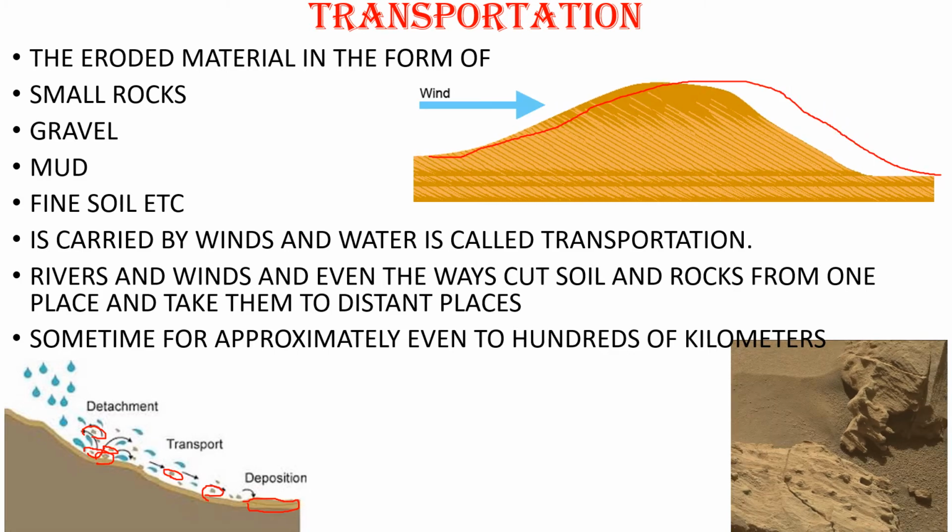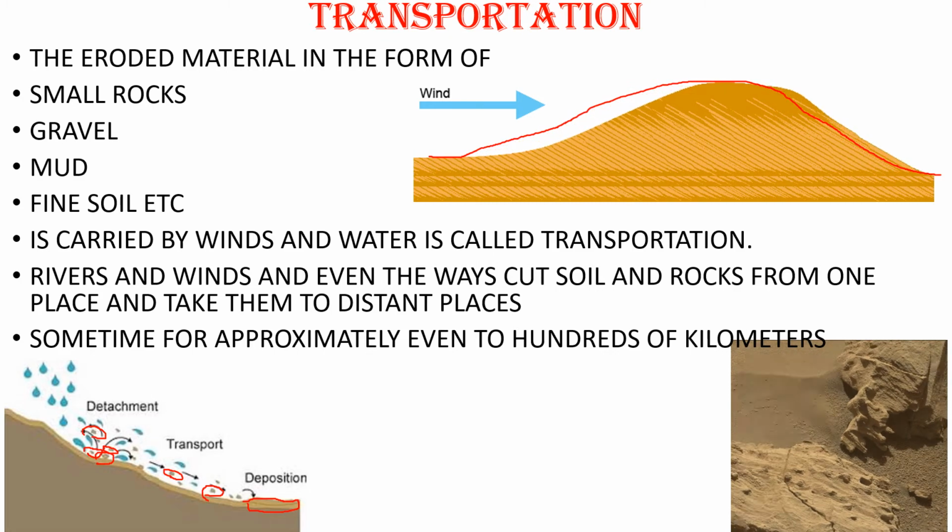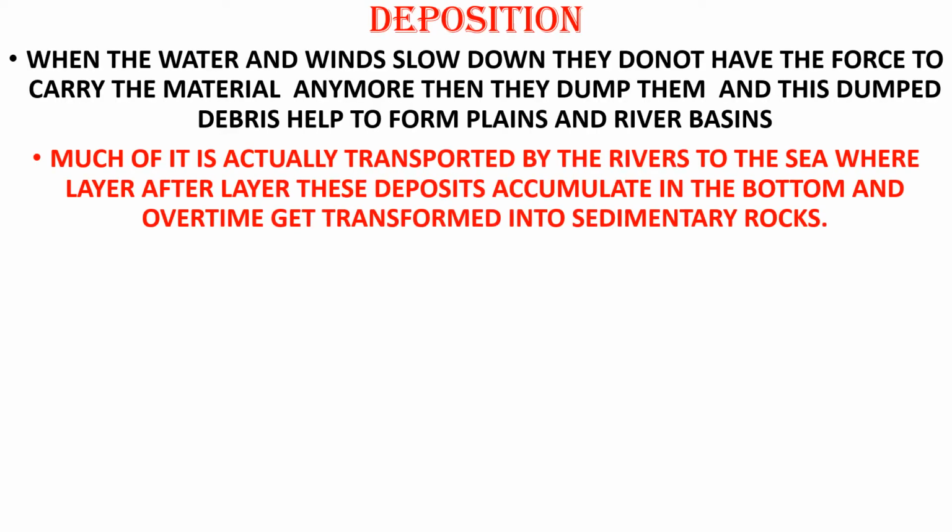Now let us go for the last process, that is deposition. We have heard about weathering, we have learned about erosion, we have learned about transportation. Now we are going to learn about deposition. Now the last process of denudation is deposition. Okay, so when the water and winds slow down, they do not have the force to carry the material anymore. Then they dump them, and this dumped debris helps to form plains and river basins.